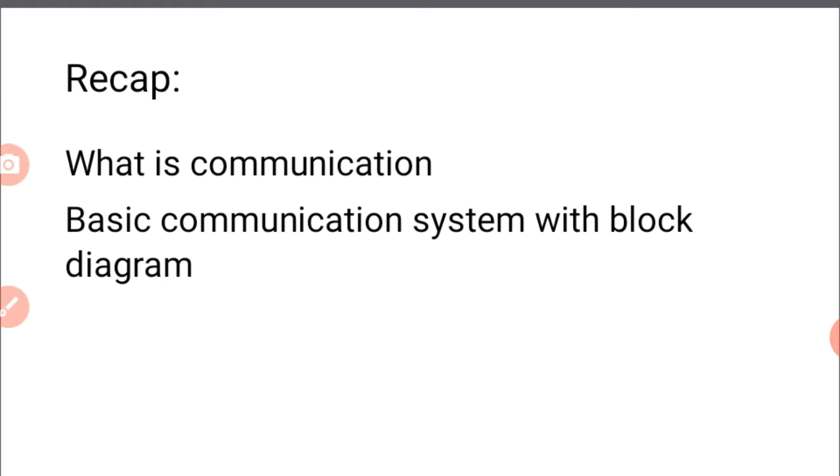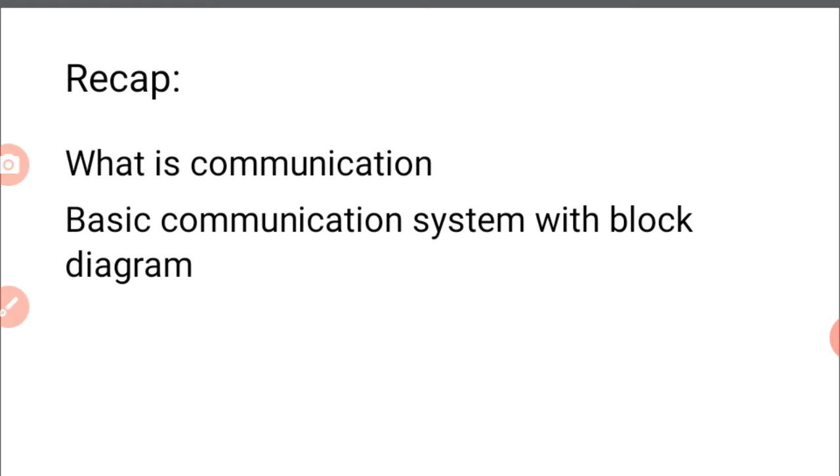The channel may be either wire communication or wireless communication, depending on the application. From the channel, the information is transferred to the receiver end, where the receiver receives the information.